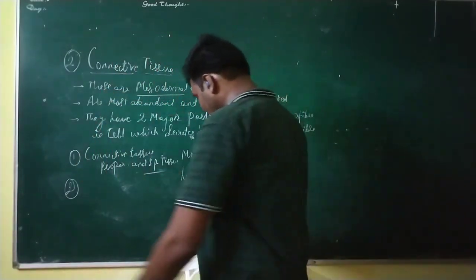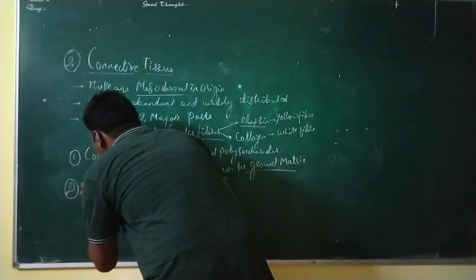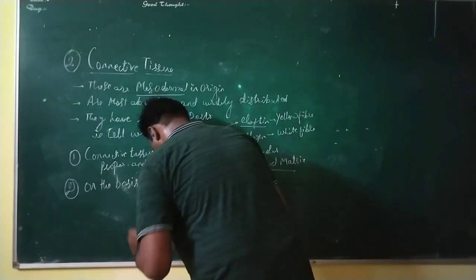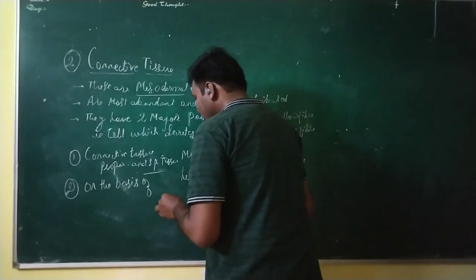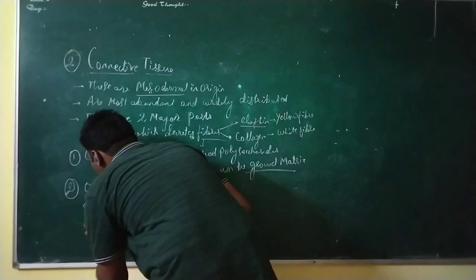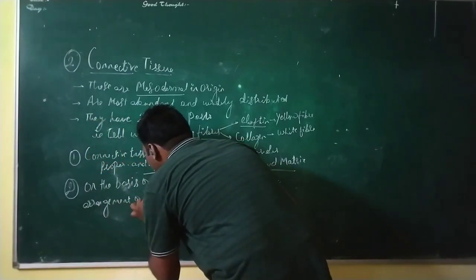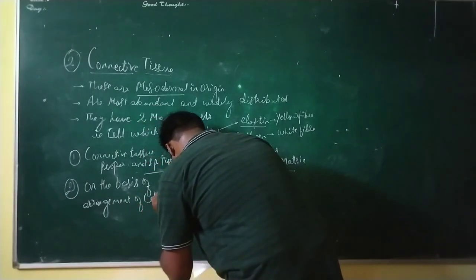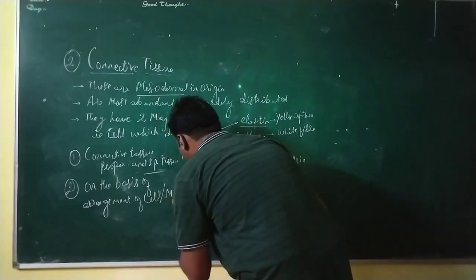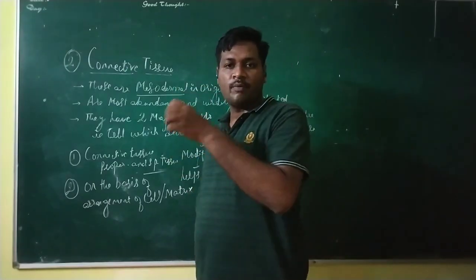And another method that we are going to discuss is on the basis of arrangement of cell or matrix, that is whether it is loosely arranged or whether it is dense or compactly arranged.